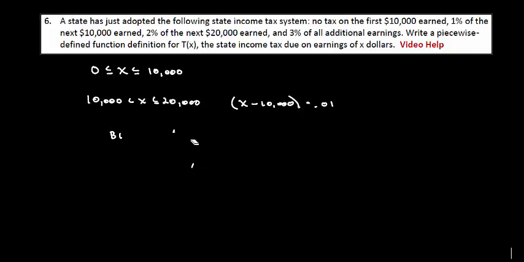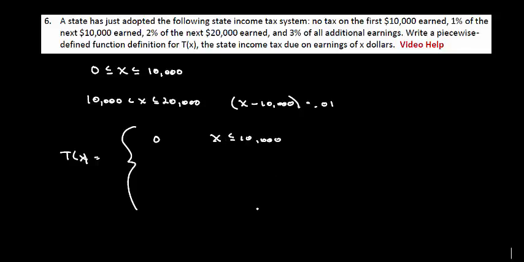Let's go on to the next part of the bracket. Now for the next part, the government's going to take 2% of the next 20,000. So far, our tax on X is 0 when X is less than or equal to 10,000.